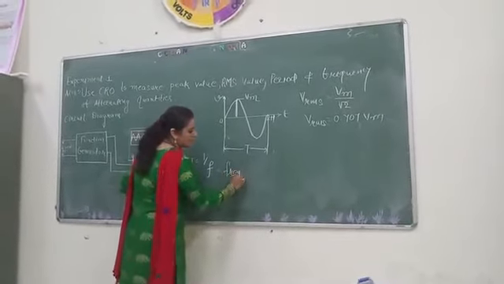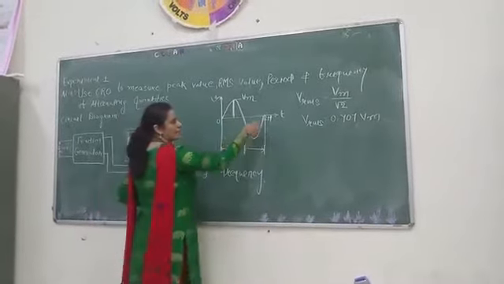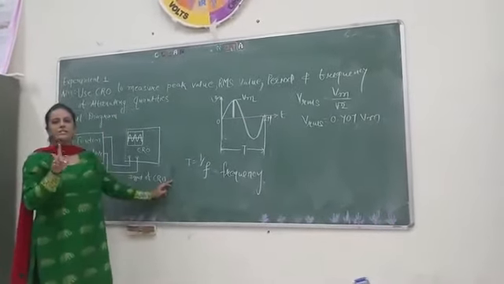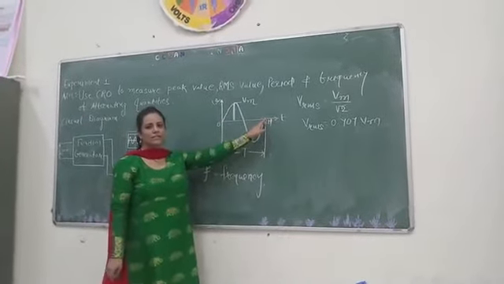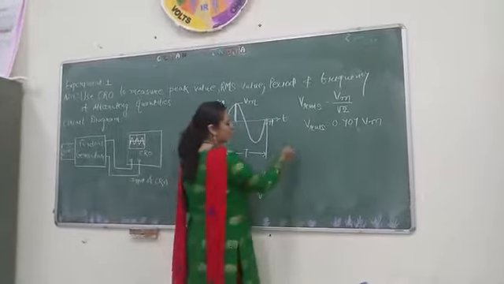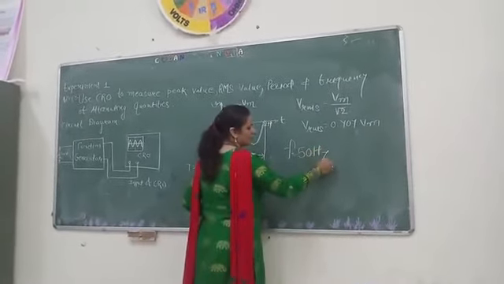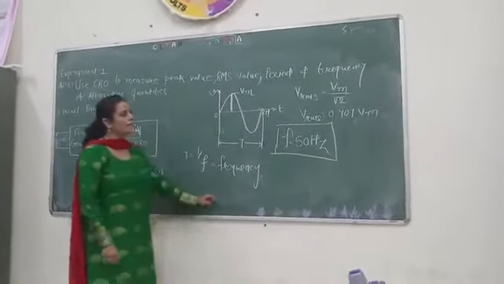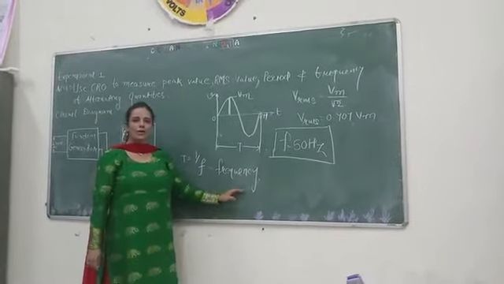Now what is the frequency? The frequency is the number of cycles completed in 1 second. And in India the frequency is equal to 50 Hz. That is the frequency of the alternating quantity. So these are the basic terms related to the alternating quantities.